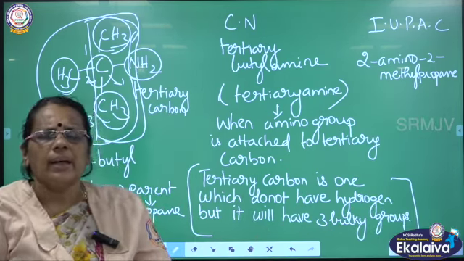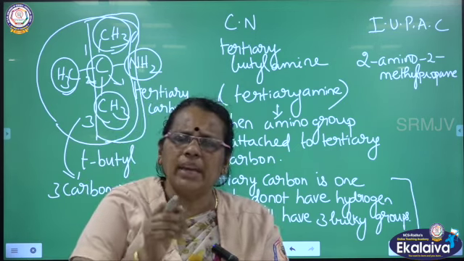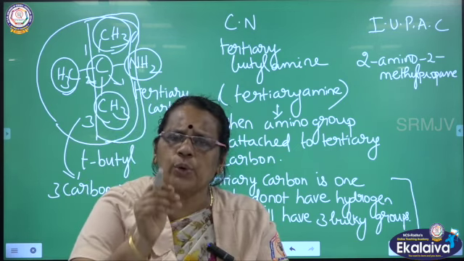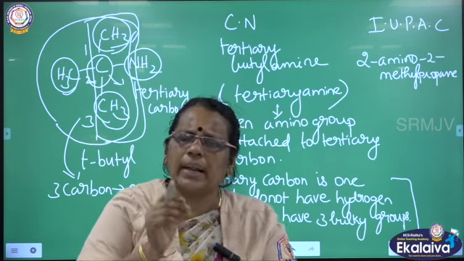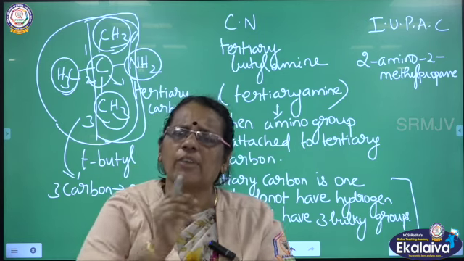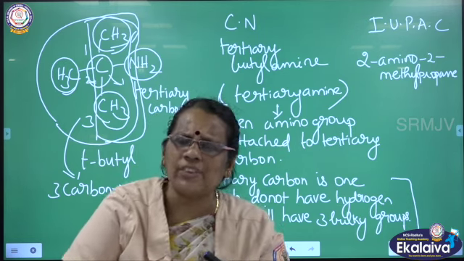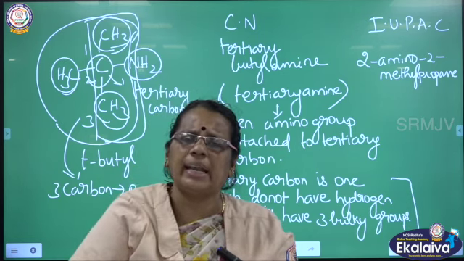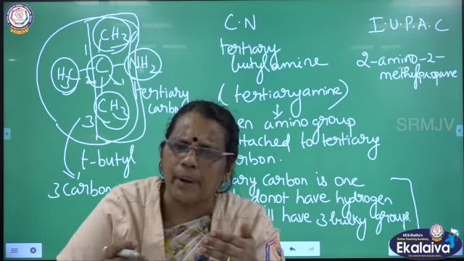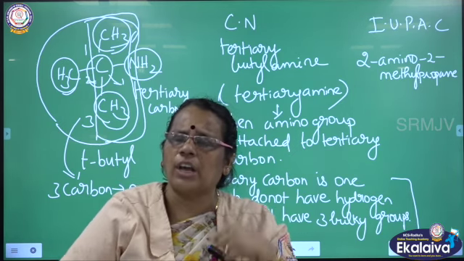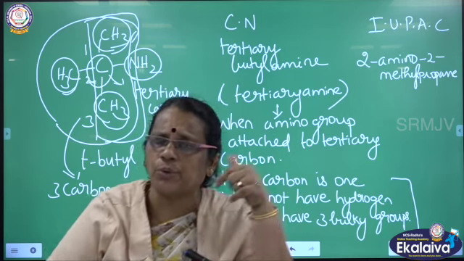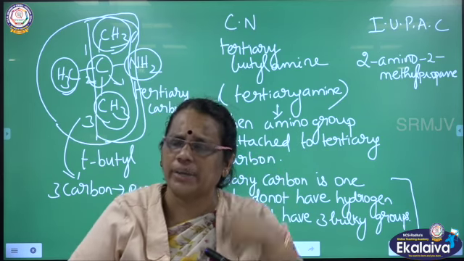So in this slide I have talked about the amines which have NH2 as the functional group, and RNH2 is the general formula. I classified the amines as primary, secondary and tertiary amine, depending upon whether the amino group is attached to a primary, secondary or tertiary carbon.